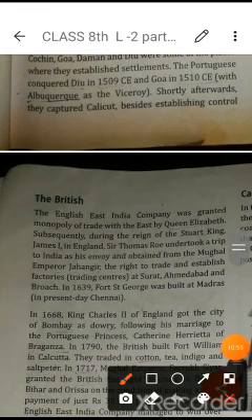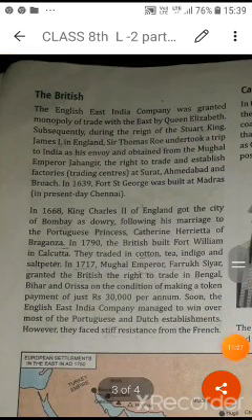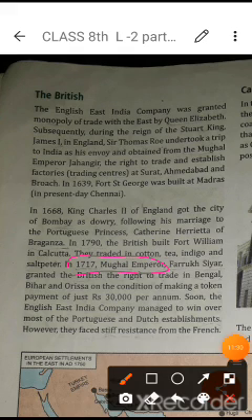So when they got permission from Queen Elizabeth, first of all during the reign of the Stuart King James I in England, Sir Thomas Roe, this name you have to learn, and William Hawkins came to India. William Hawkins had an important role in mapping the sea routes, but Thomas Roe appeared first in the court of Jahangir, and he got some permissions, especially in Gujarat, Ahmedabad and the Broach area. Then afterwards in 1717 they got permission from the Mughal emperor Farrukhsiyar for trade in Bengal, Bihar and Orissa.